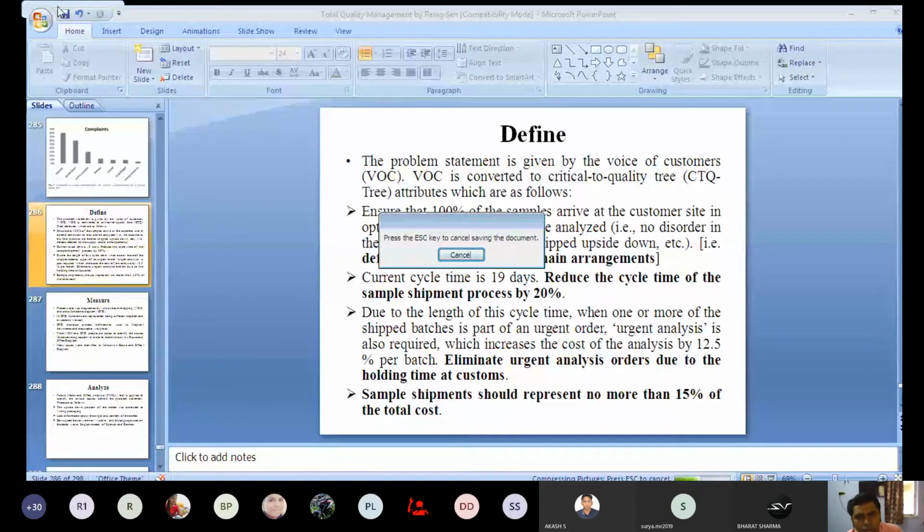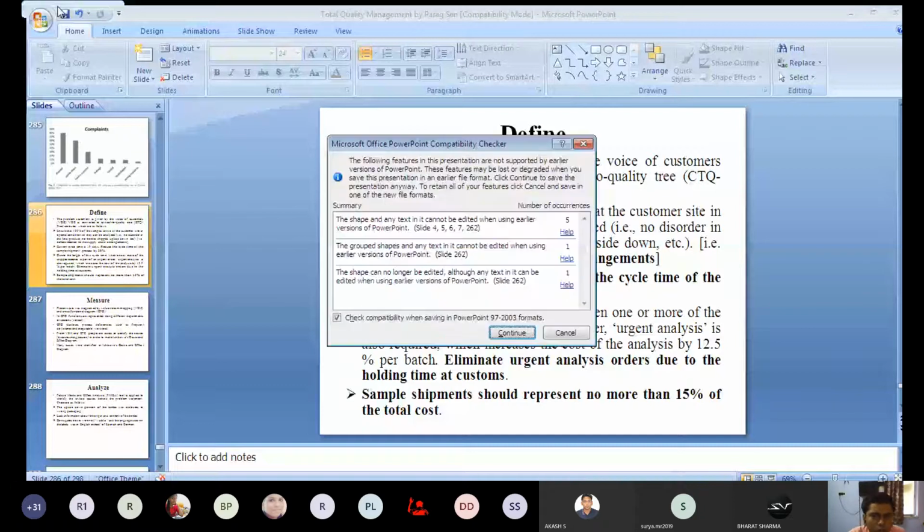These are some issues related to defects. We know that in the define phase, the defects or problem statements are stated first. That is why in this case three or four defects, or problem statements, have been stated here.